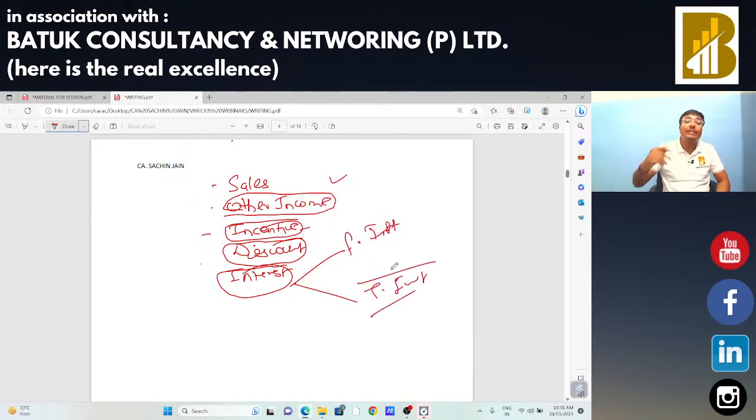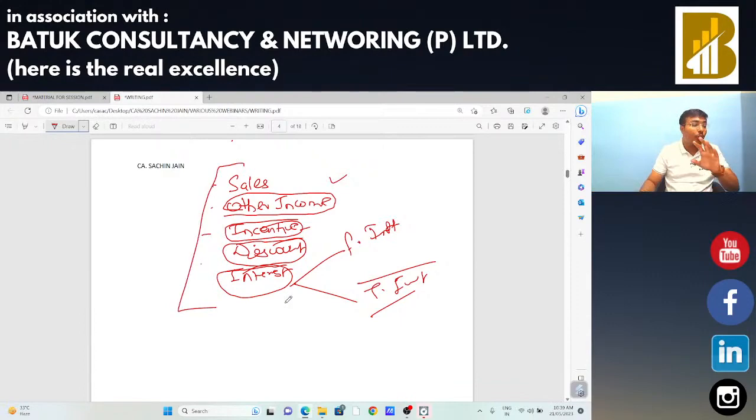There is no GST in case of financial interest, and there is applicability of GST in case of trade interest. Okay, so you need to analyze the same. If he is going to get the interest from the debtors, in that case GST should be payable. Or if the interest is received from any loan related party, or unsecured loan related party, in that case no GST will be applicable on that particular type of interest. So we need to analyze the same.